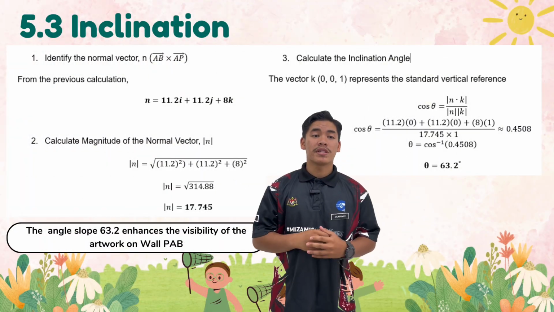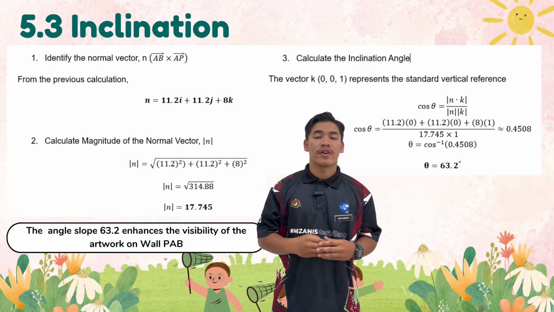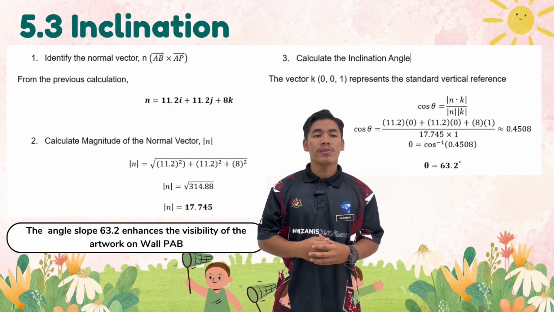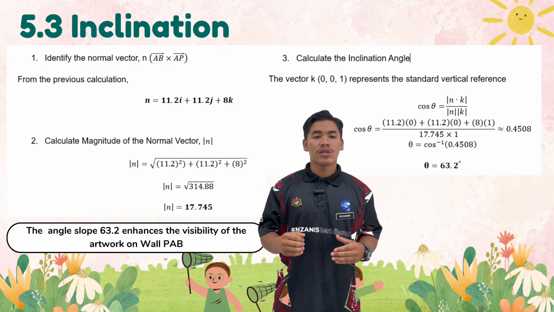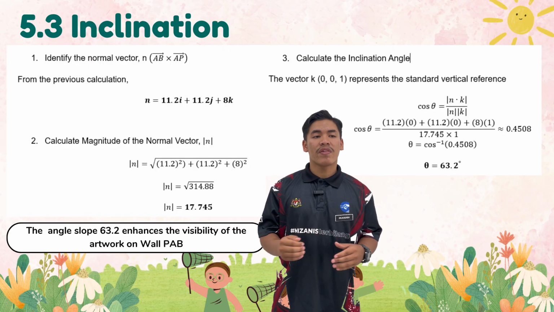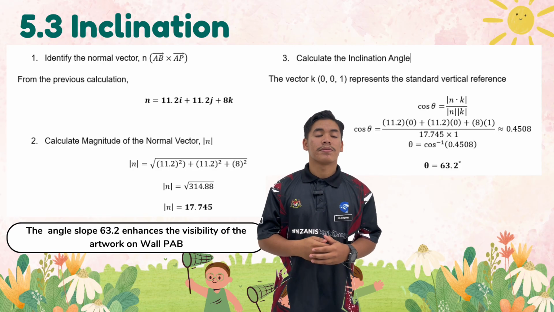Okay, to determine the precise slope of wall PAB, we begin by identifying two position vectors, AB and AP, which define the surface of the wall. By performing a cross product on these vectors, we calculate the normal vector, essentially the perpendicular anchor of the plane. From there, we use the dot product between this normal vector and the horizontal ground plane to find the angle of inclination. The result of this calculation is 63.2 degrees.